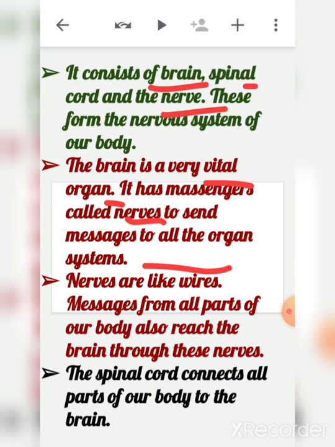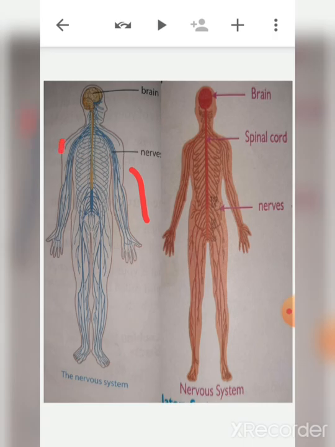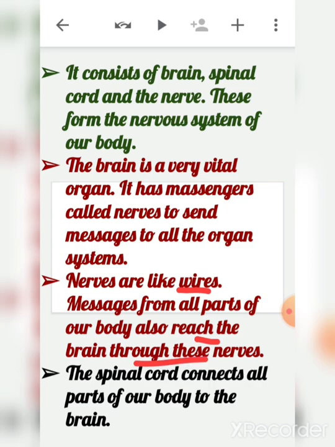Now what is a nerve? Nerves are like wires. Here you can see in the picture, these blue lines are all nerves. So these are what, children? These are like wires. And messages from all parts of our body also reach the brain through these nerves. That means it is not only the brain that sends the message, but all the body parts also send messages to the brain.